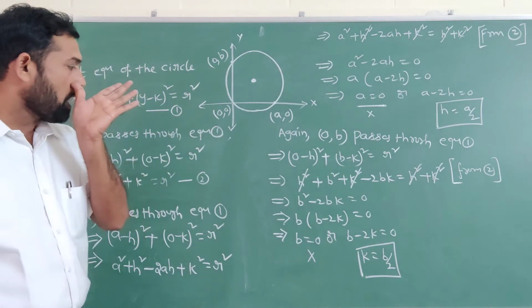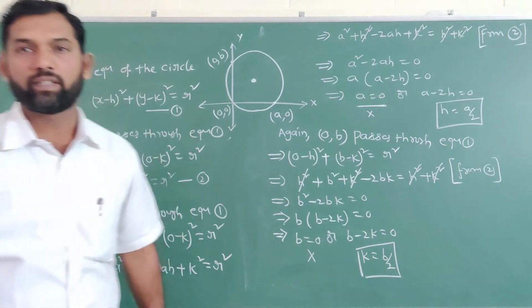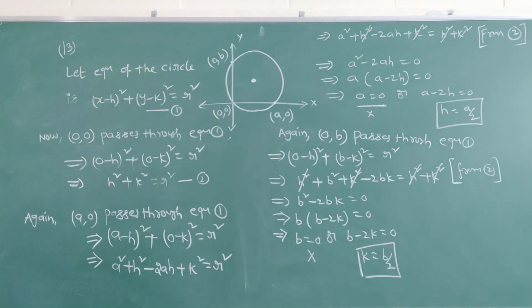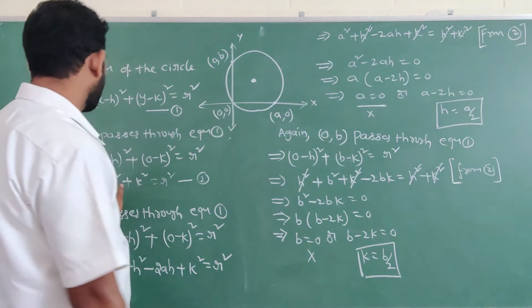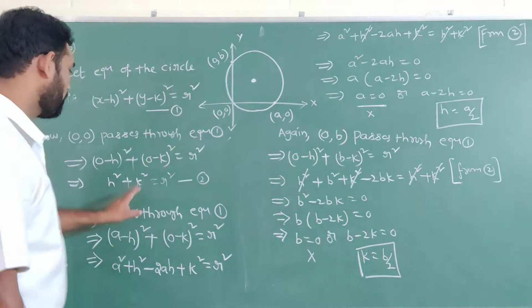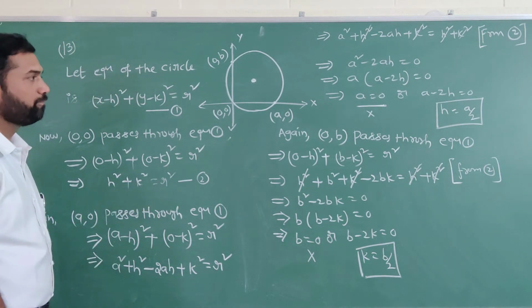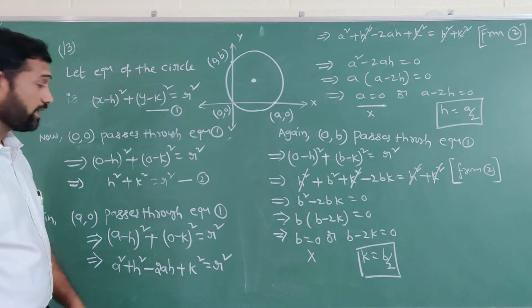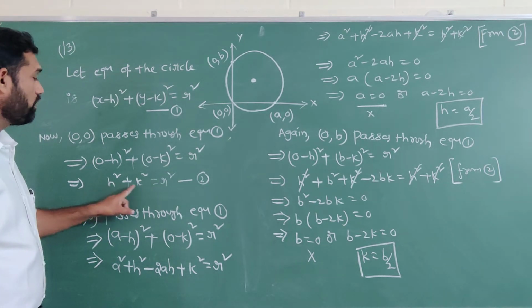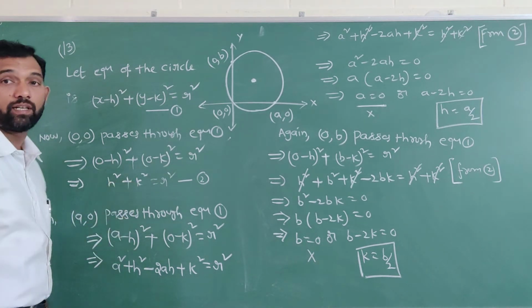The h value came and the k value also came. Then what value are we going to simplify? r square. From equation number 2, what is the r square value? Substitute the h value and k value in equation number 2.